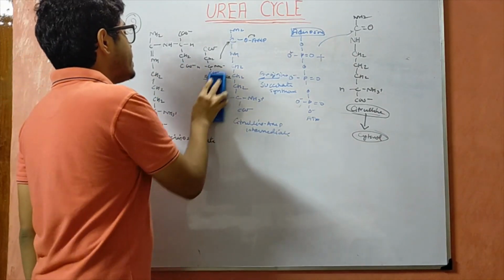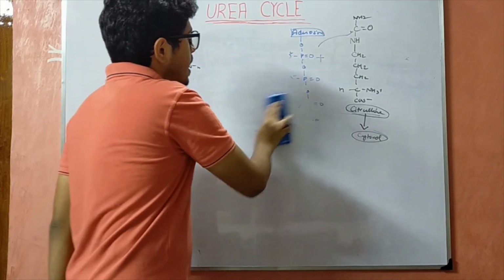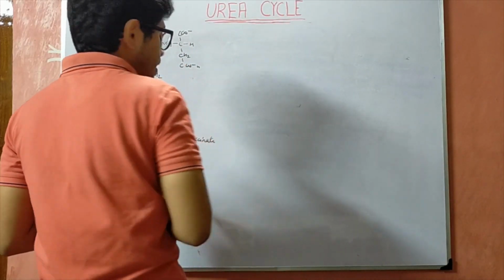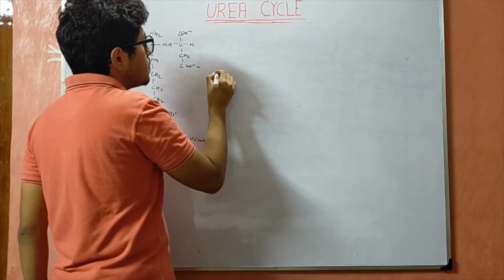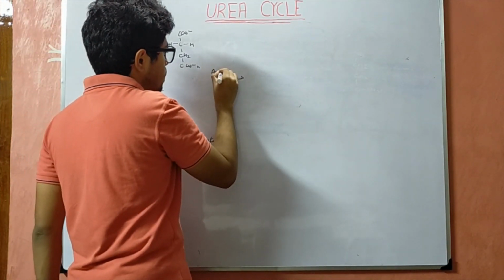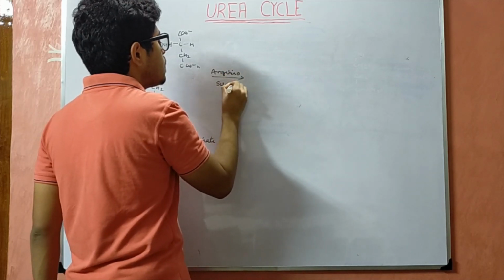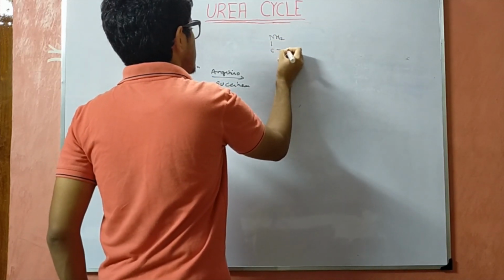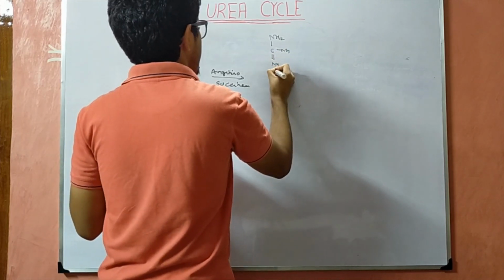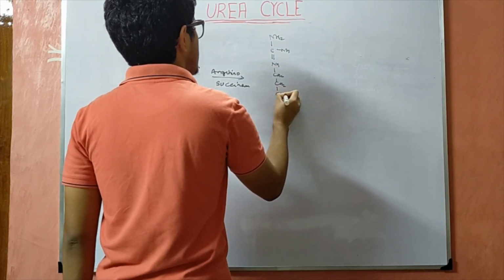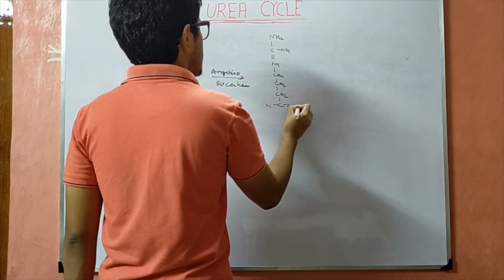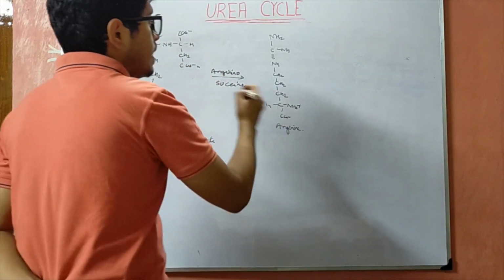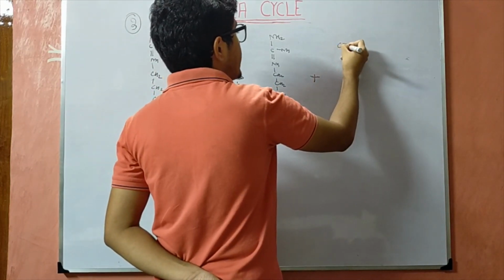Now argininosuccinate which is formed will be reacted upon with the help of the enzyme argininosuccinase, and it will lead to the formation of this, which is known as arginine, and with it we get fumarate.